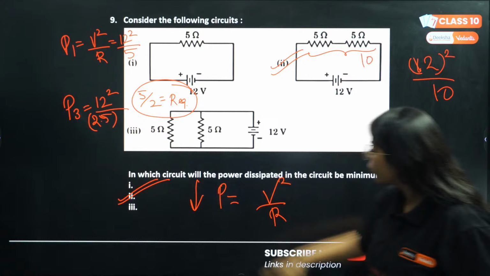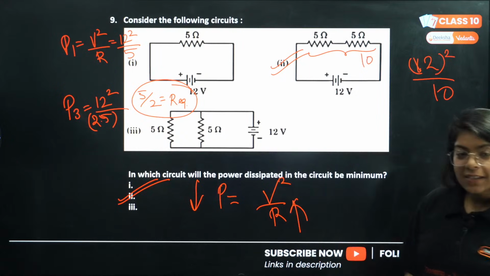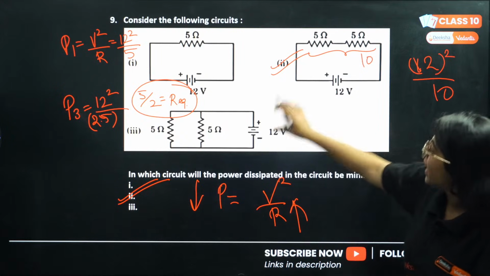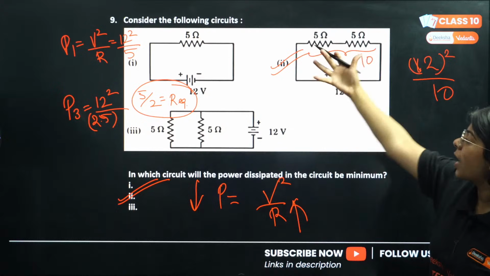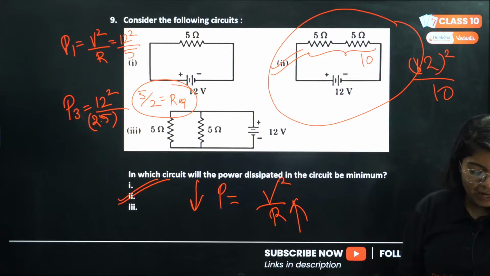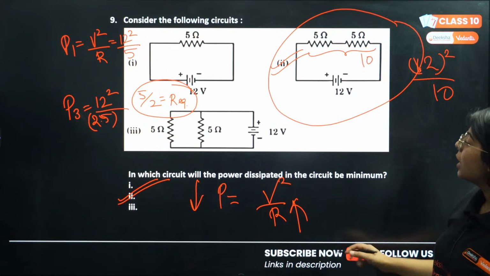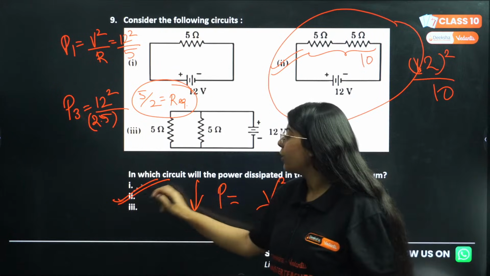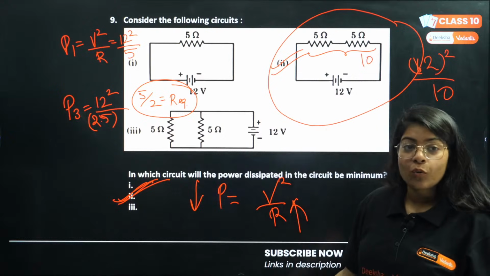If power should be minimum, R will be maximum. And in which case is R maximum, series or parallel? In case of series, we know very well. So the correct option is second. You can do it without even solving the question.